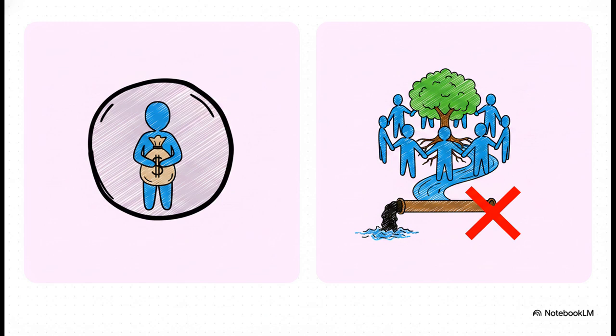So, how does this guide governance? A company applying Ubuntu puts community well-being above individual executive bonuses. Poisoning a local river for a quick profit is a direct violation of Ubuntu, because it severs the life-giving interdependence between the corporation and the very community that sustains it.